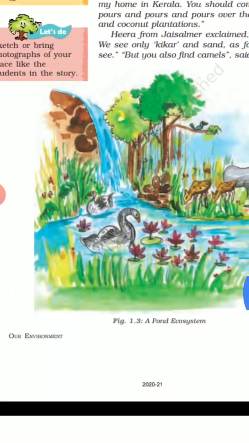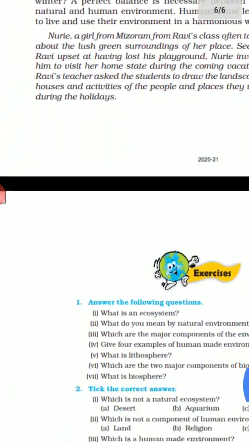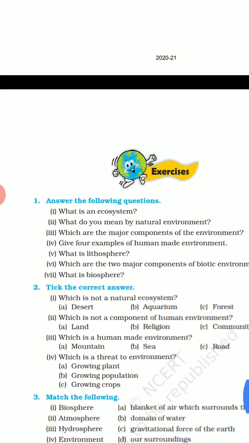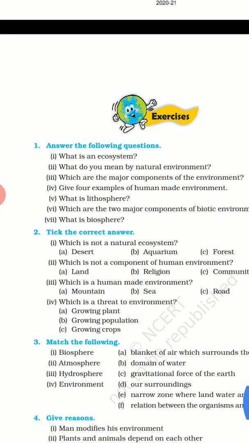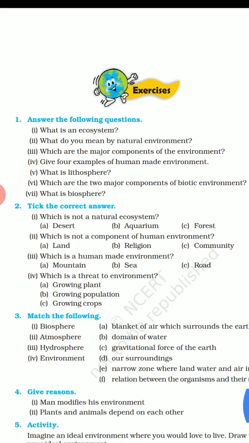Next question. Give four examples of human made environment. You have to give the examples in your surrounding. What are the things which are made by the humans? Building, park, bridges, road, monuments, vehicles, all these are human made environment.